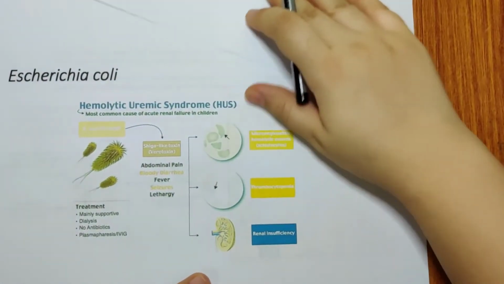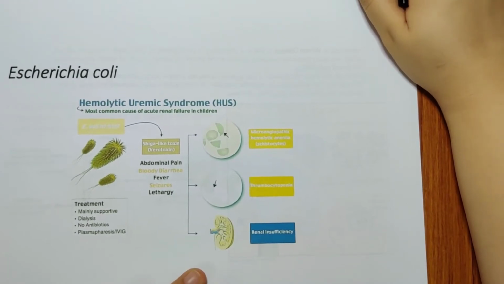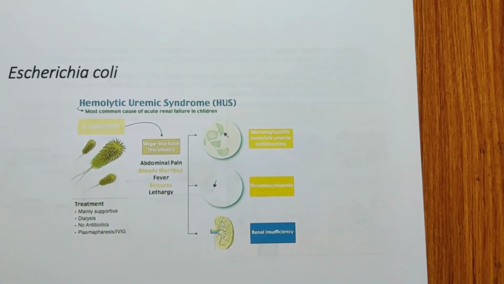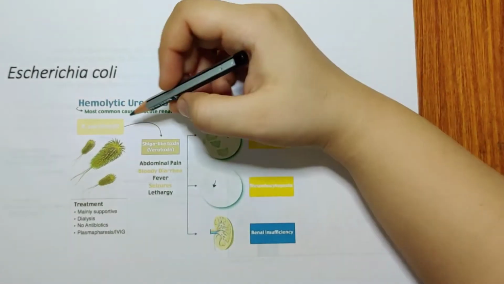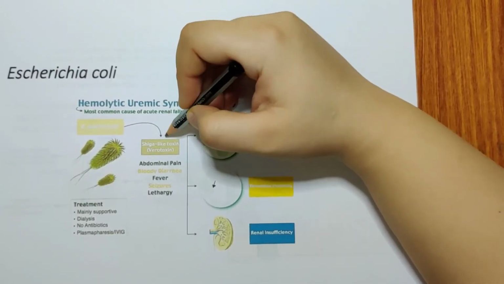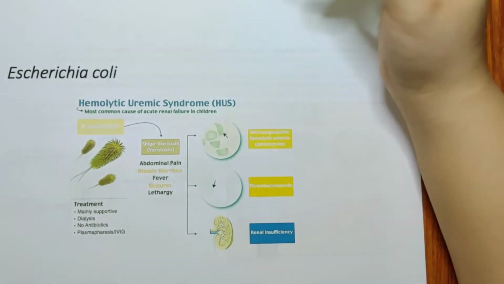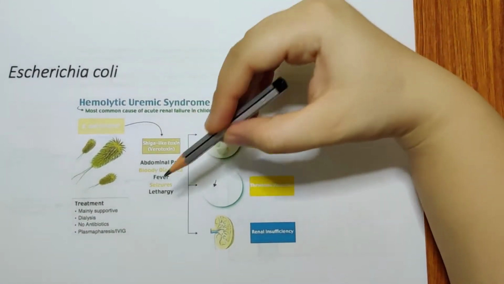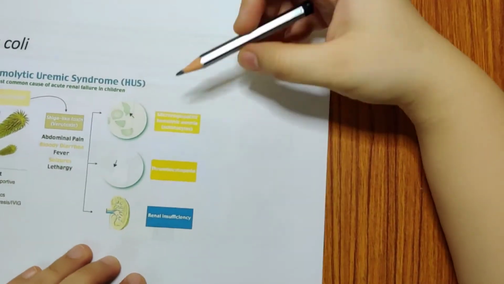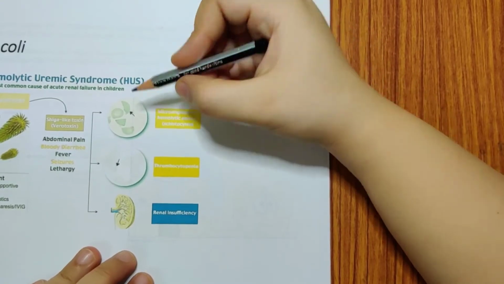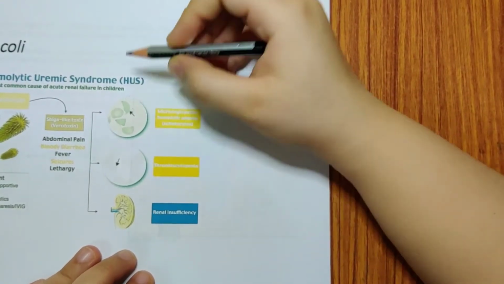Now coming to Escherichia coli. In Escherichia coli, for example, if you take hemolytic uremic syndrome, here what happens is when you get infected by Escherichia coli, they have many toxins. In that, one toxin is a Shiga-like toxin. This toxin can lead to abdominal pain, bloody diarrhea, fever, seizures, and lethargy. If you see the blood film, you can see microangiopathic hemolytic anemia. You can see these fragmented helmet-like cells, schistocytes.